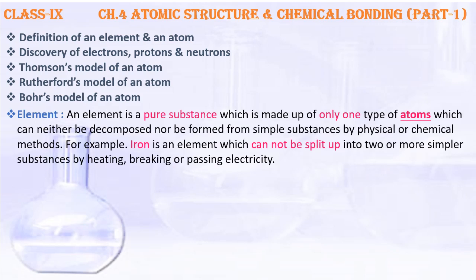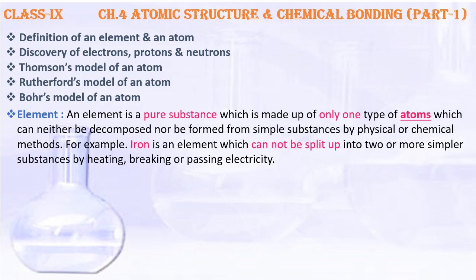What is an element? An element is a pure substance which is made up of only one type of atoms. That means only the same types of atoms are present in an element, and those atoms can neither be decomposed nor be formed from simple substances by any physical or chemical method.